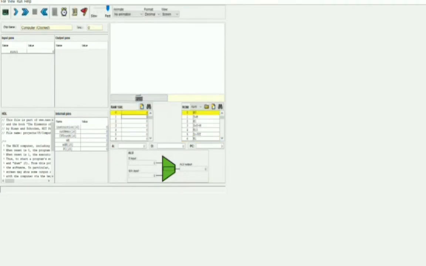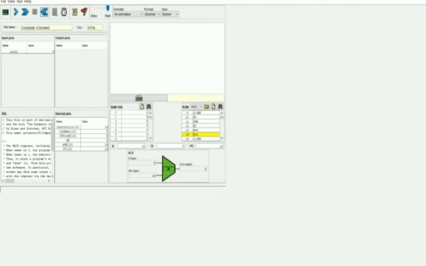The next program is to calculate the max of the two numbers in registers R0 and R1 of the RAM. We have followed the same steps, loaded the computer file into the hardware simulator, then the hack file into the ROM, and entered two random numbers in the registers. When we run it, we see that the maximum of the two numbers is stored in the R2 register. In this case, it's 5. Hence, the program is successful.